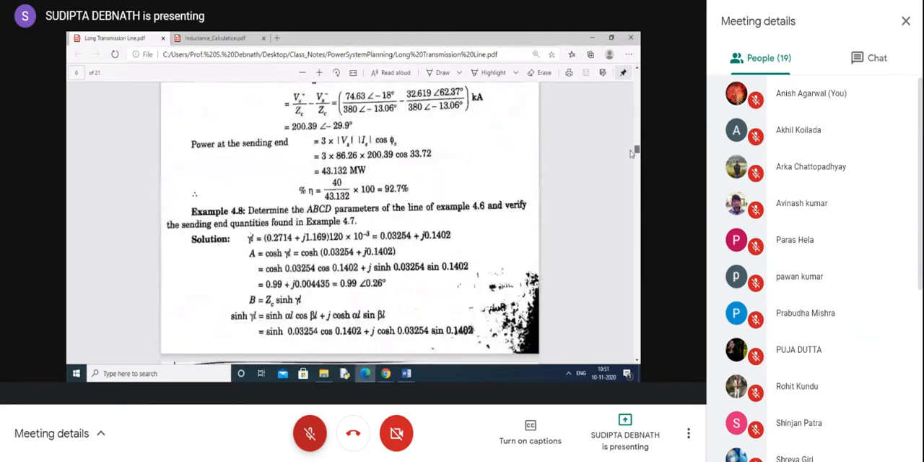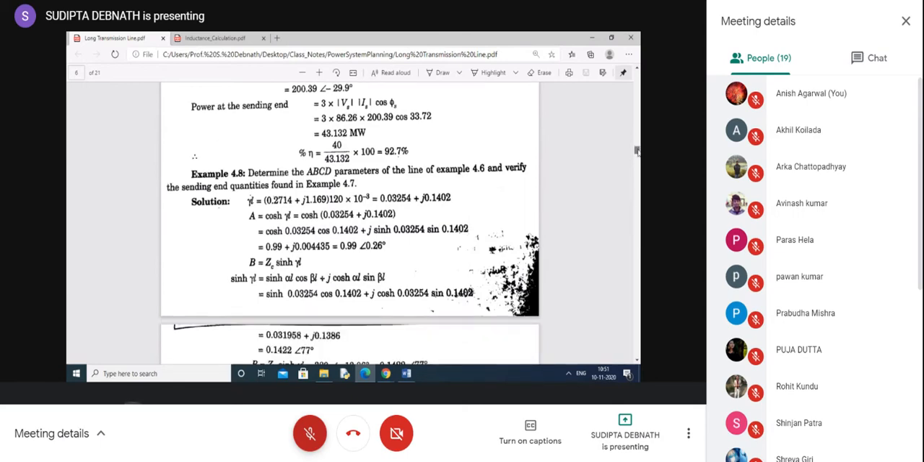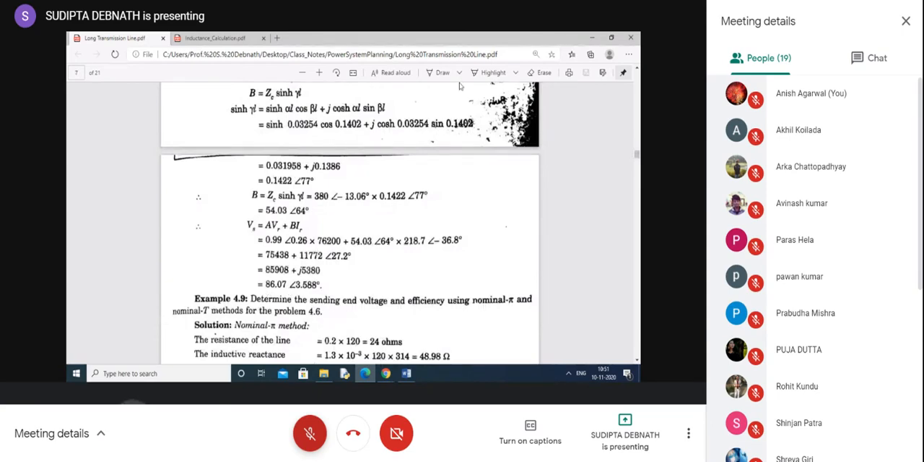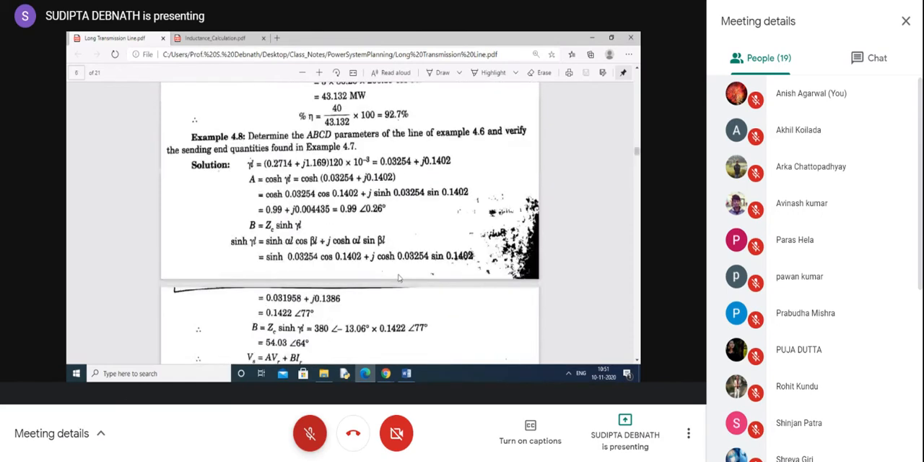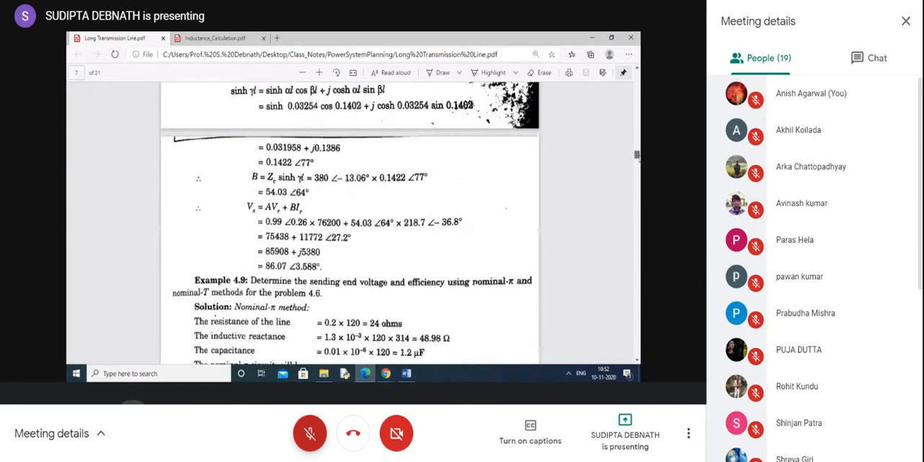So here the ABCD constants are this one. From here you can verify the sending end quantities. We have found VS from this formula. Now, finding the ABCD constants, we have obtained this VS, and we have seen VS is the same as the previous one. So this is another way of solving: if you consider ABCD parameters, you see how simple it becomes. You can use ABCD parameters to consider the whole problem. Now these are actually simple problems.